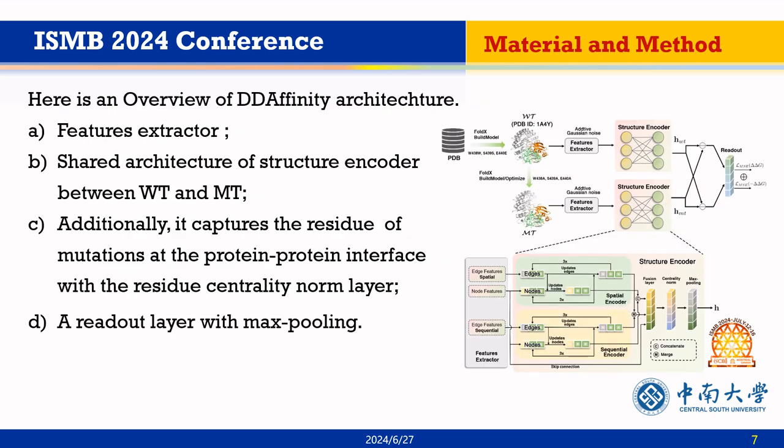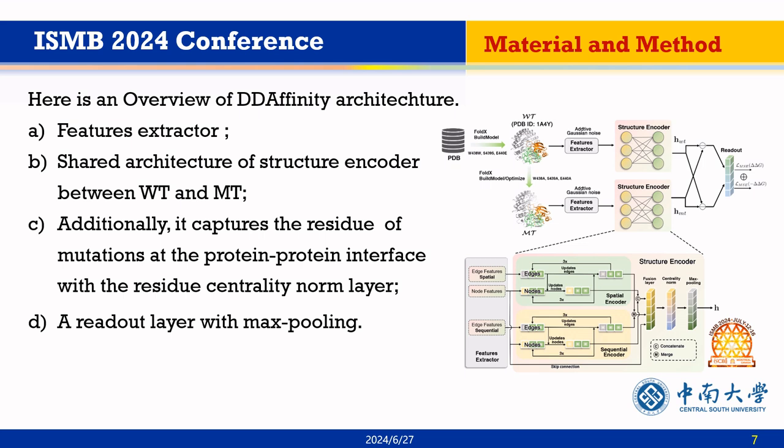Here is an overview of DDAffinity. Firstly, by leveraging FoldX, we get a mutant structure from the wild-type structure of the protein complex. Our model takes these structure pairs as input and derives a k-nearest neighbor graph, which is processed by a feature extractor and structure encoders sequentially. Secondly, by sharing the same architecture between wild type and mutant type, the structure encoder transforms the input edge and node features to hidden embeddings, respectively.